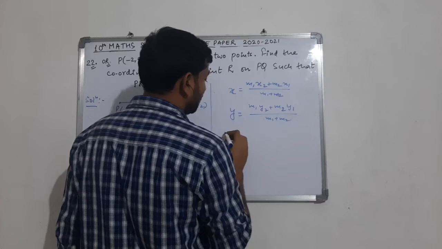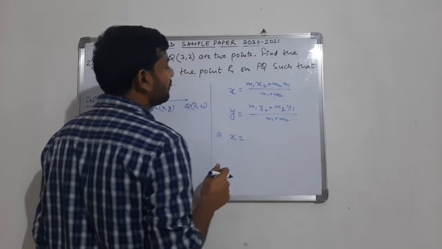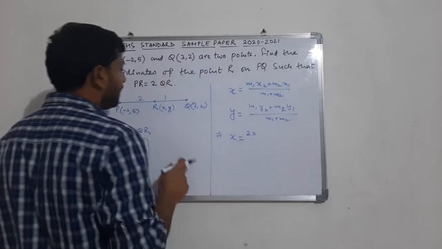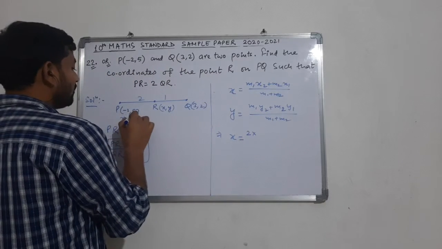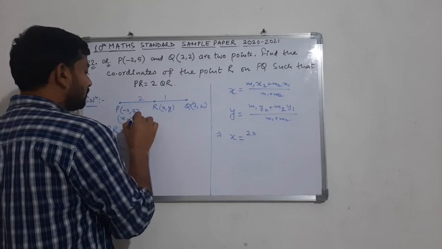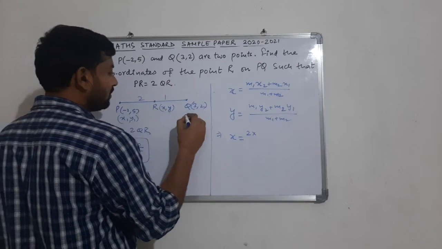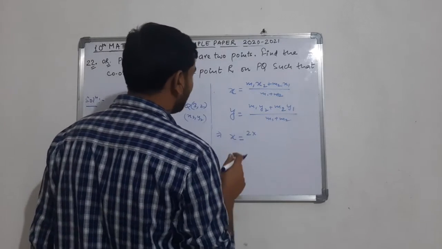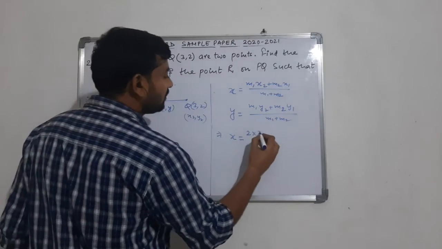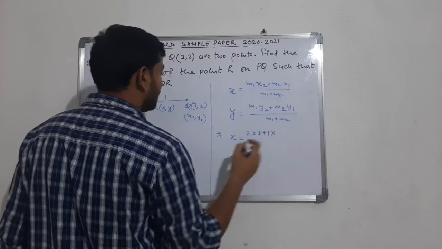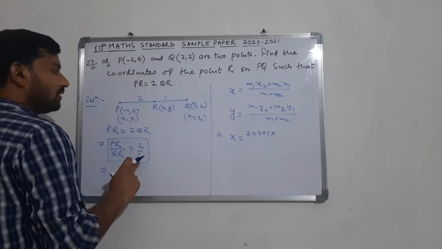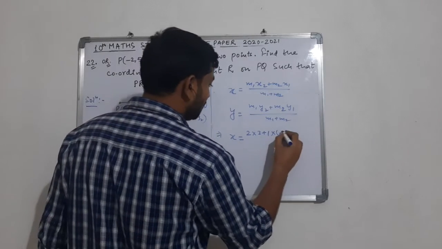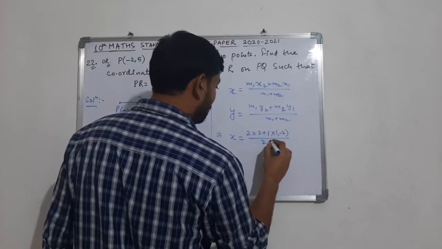Now here the value of m1 is 2 and the value of m2 is 1. x1 y1 will be the first point P and x2 y2 will be the second point Q. Now we have to substitute the values. x is equal to m1 that is 2, into x2 that is 3, plus m2 that is 1, into x1 that is minus 2, upon 2 plus 1.